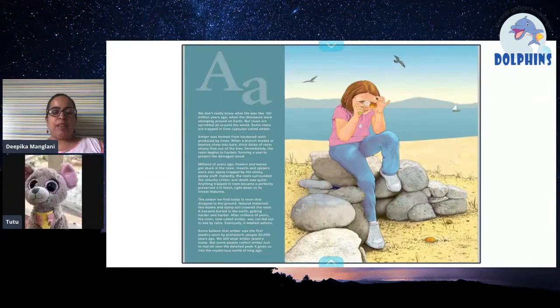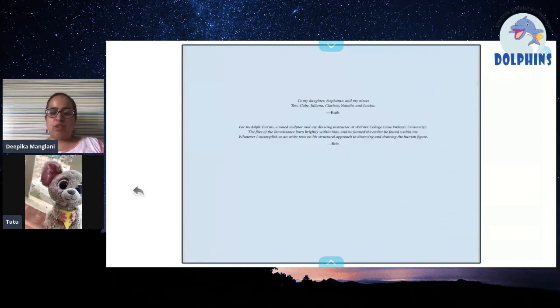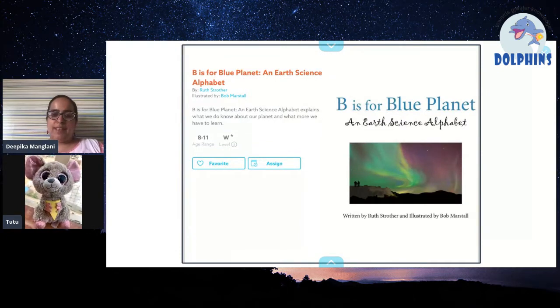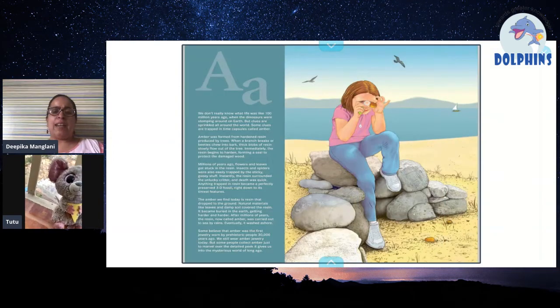You know what I'm going to show you today? I'm going to do alphabets with you which are related with our planet. All the alphabets with the blue planet. And can you see the northern lights in the photo? Yes. Okay, so let's start. This ABCD tells you all about the blue planet Earth we have.